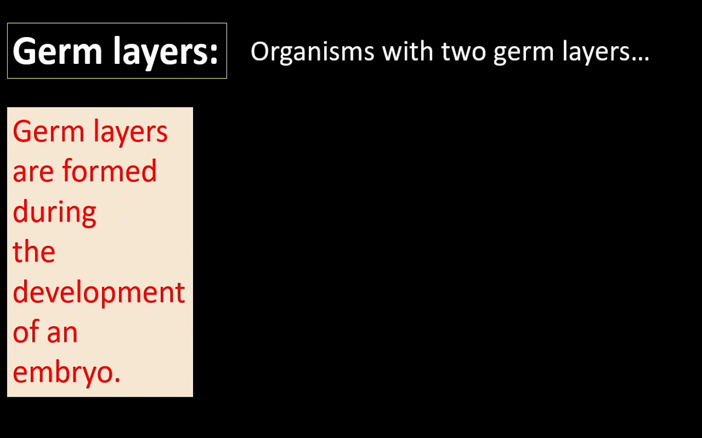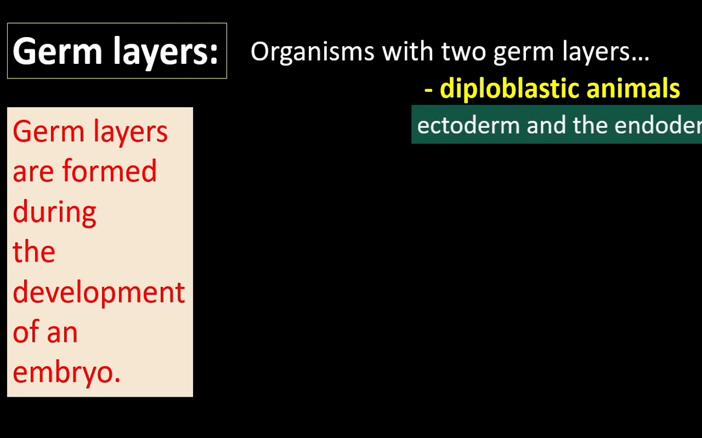Some organisms have two germ layers. Organisms with two germ layers are called as diploblastic animals. Di means two. The two germ layers found in diploblastic animals are ectoderm and endoderm. Diploblastic animals have ectoderm and endoderm only.